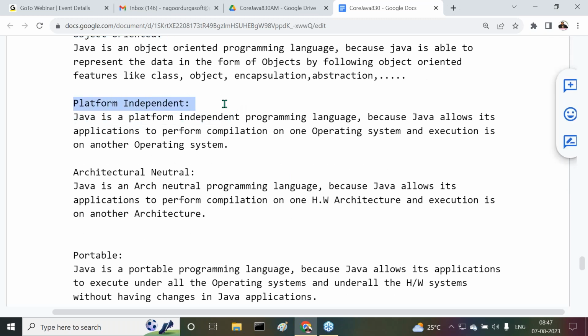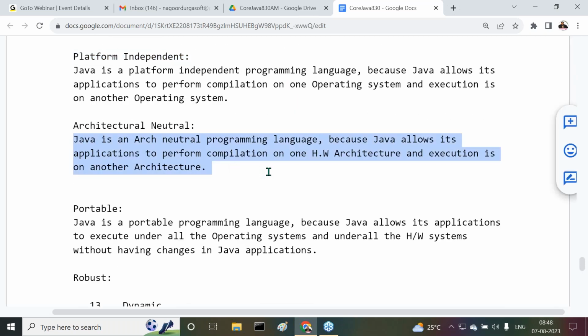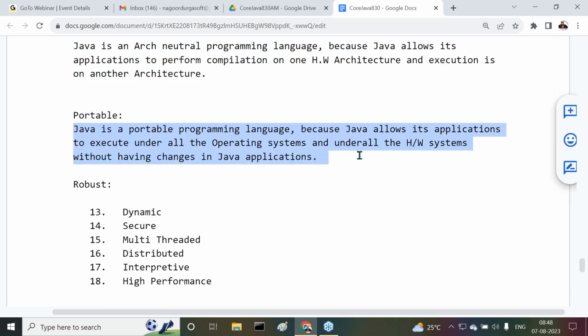Java is a platform-independent programming language. Why? Because Java allows its applications to be compiled on one operating system and executed on another operating system. Architectural neutral: Java is an architectural neutral programming language. Why? Because it allows its applications to be compiled on one hardware system and executed on another hardware system. Portable: Java is a portable programming language.